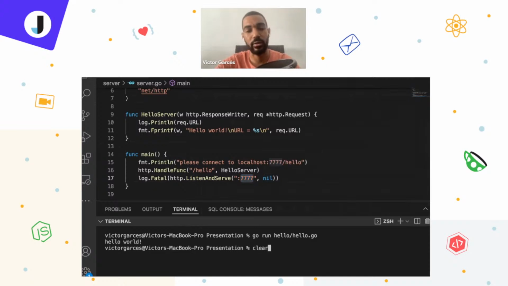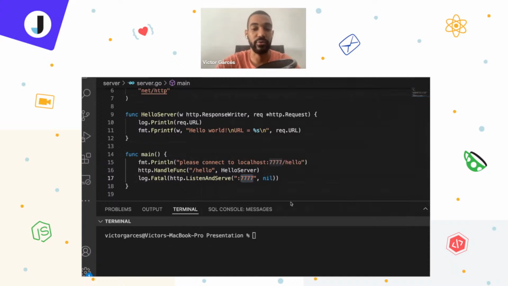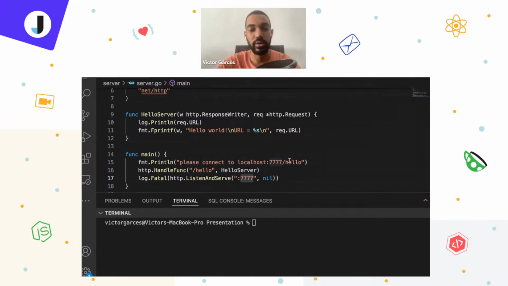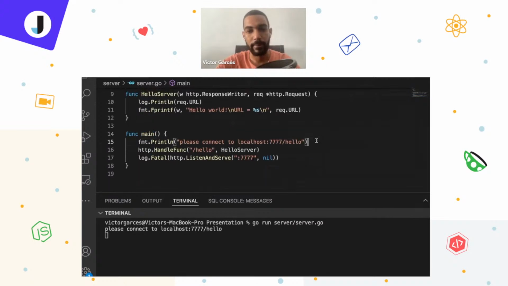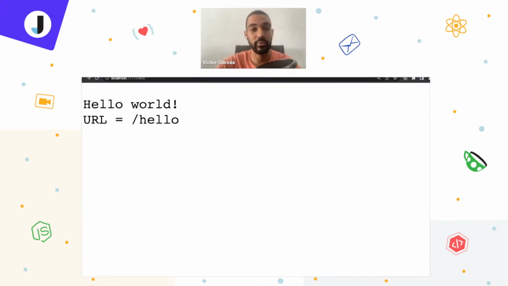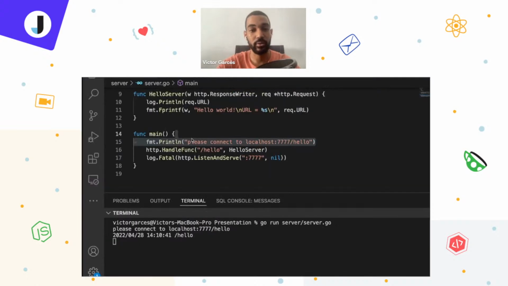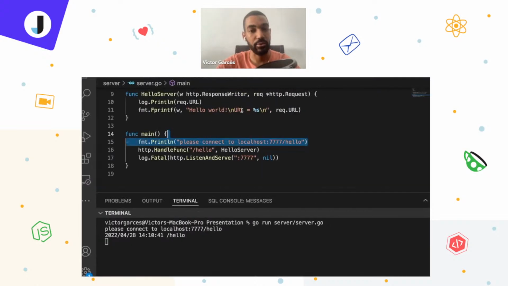So it may seem like a lot of information, just reading a function and stuff, but let's see it in action. If I call again go run on the server go file, you can see here, as I mentioned, it executes this function and prints the line, what's going on, please connect to this port. So if I come here to the browser and refresh, you will see that I'm receiving the hello world message, which is this one here, and the URL plus the variable that we declared before.